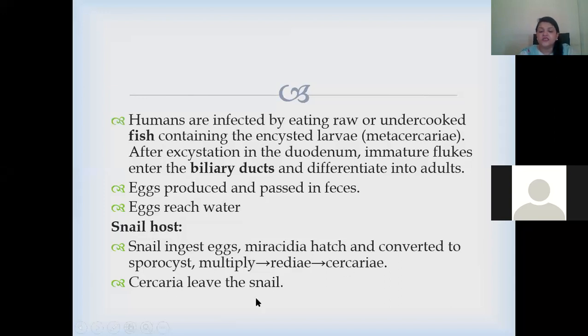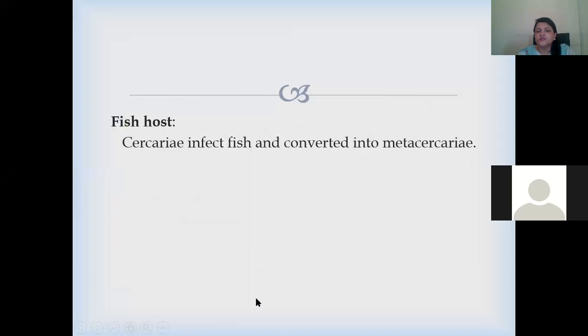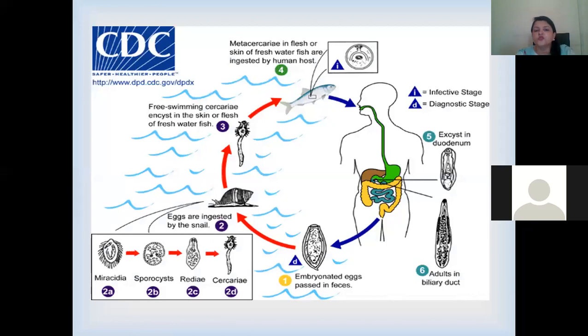These cercariae leave the snails and then infect the fish. They then convert into metacercariae. These metacercariae live in the flesh or the muscles of the fish and then are taken up by humans through raw fish eating. If your fish is undercooked, then this infection can cause the disease in humans.